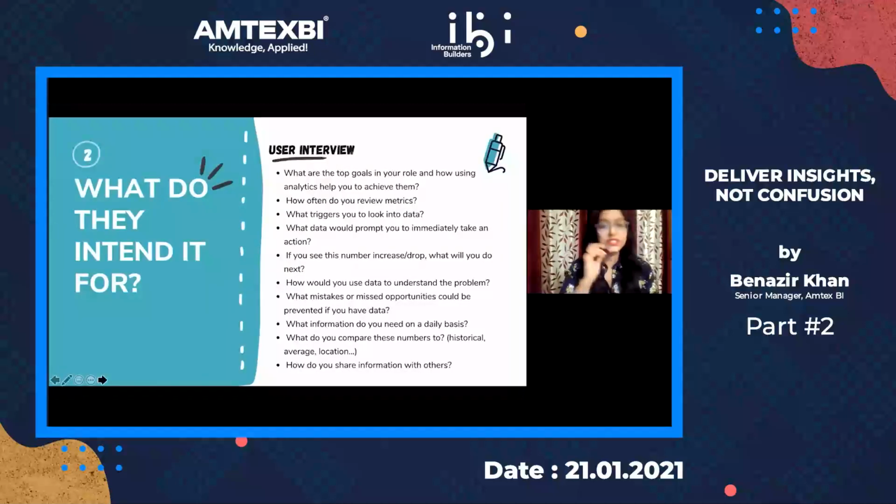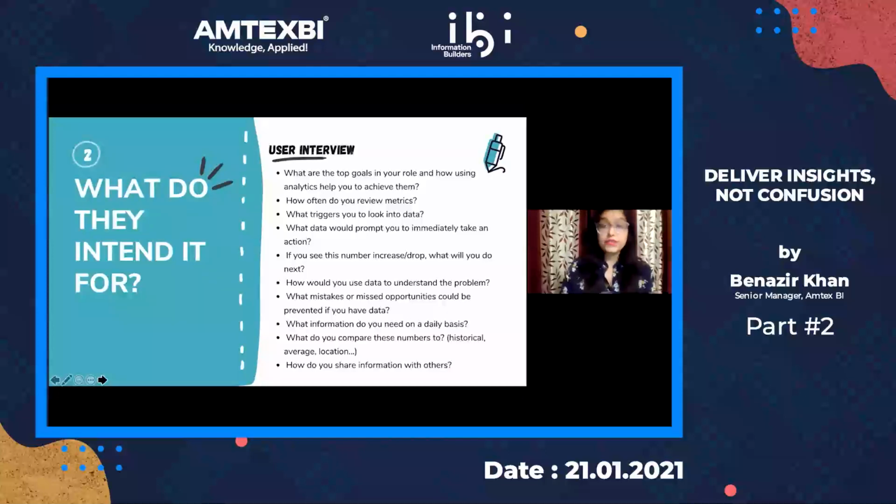The next question is the user interviews. What do your users intend to achieve with that dashboard that you're going to present them with? I'm going to just read through these questions because they're very self-explanatory, but these are a couple of questions that you can ask your users and understand what they want to achieve out of their dashboard. So what are the top goals in your role, and how using analytics will help you achieve them?